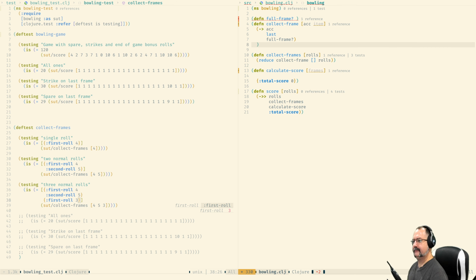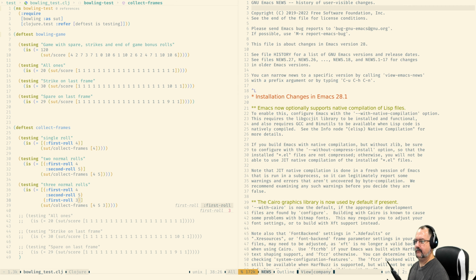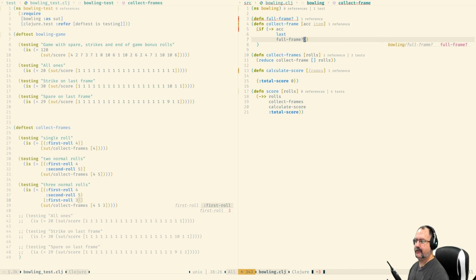So if it's full frame, we do something. If it's not, we do something else.